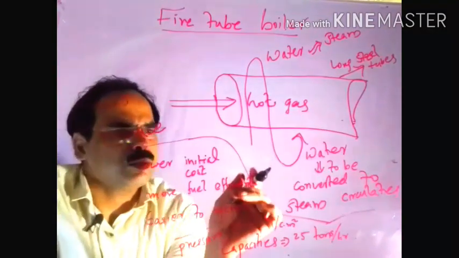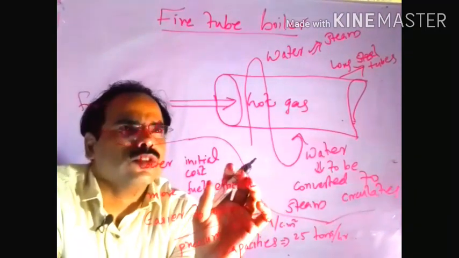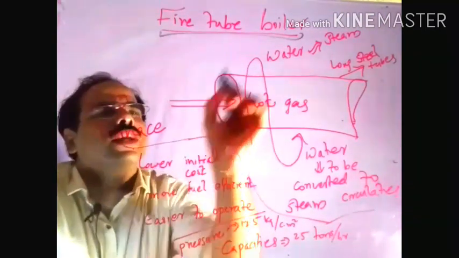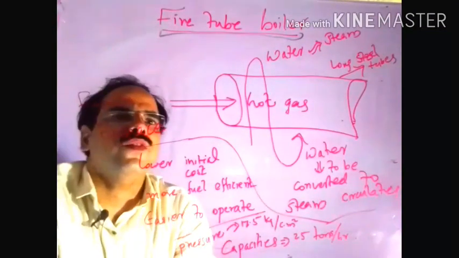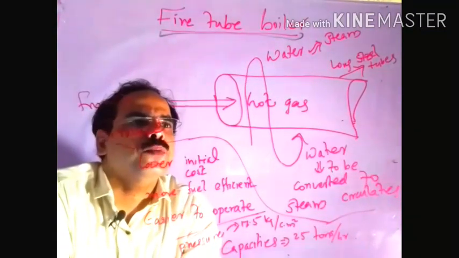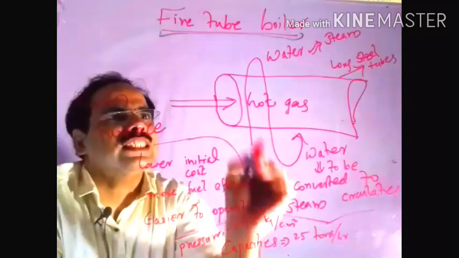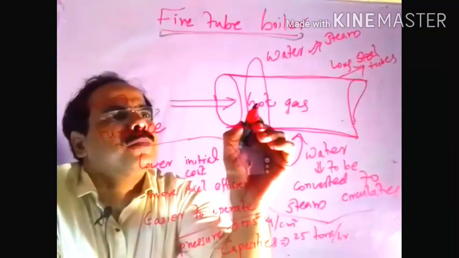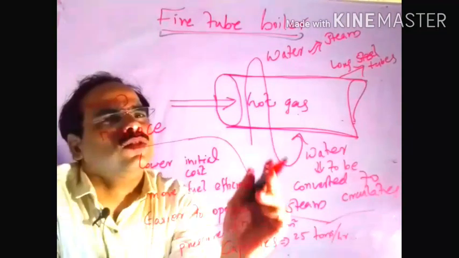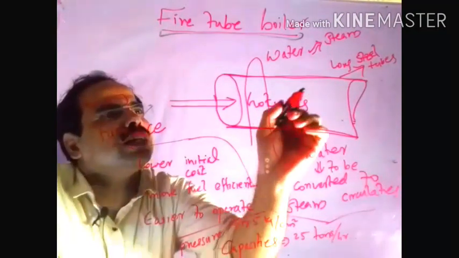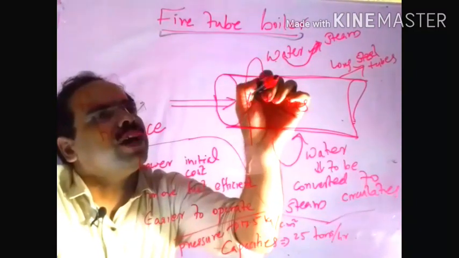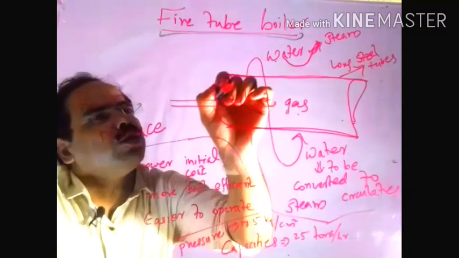Some important types of boilers are there. Out of that, the first one is the fire tube or fire in tube boiler. What do you mean by a fire tube boiler? In this case, through inside the tube we are passing the hot gas. With the help of this hot gas, we can convert the water into steam, but that water we are keeping outside the tube.